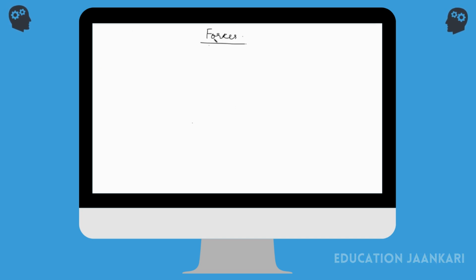Now the forces are of two types, depending on the motion. When you disturb the body, depending on their motion, it's of two types. The first one is called the translation motion. You've heard of it, right? I'm actually doing the first chapter of your book. I've started with it. I need to check what you already know, and then I need to move on to the actual thing, right?